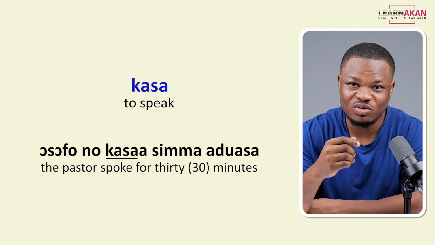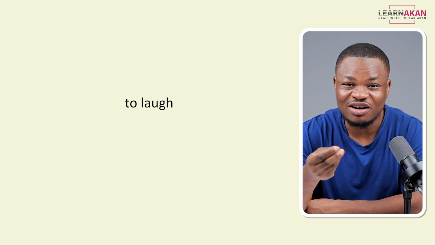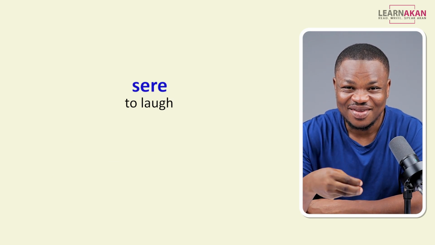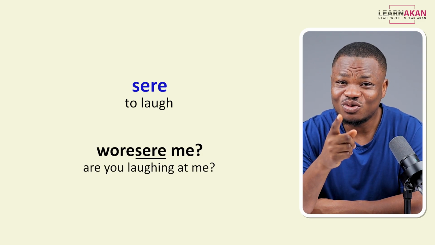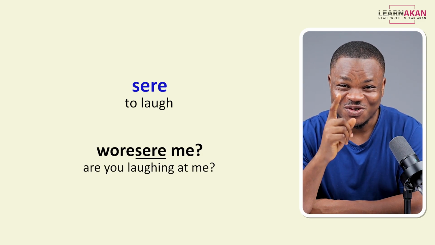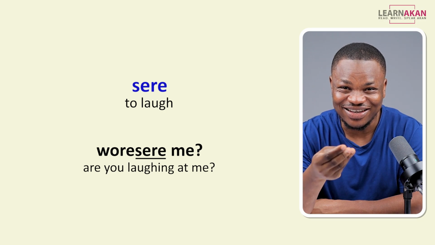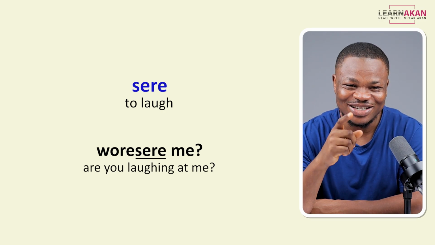For our next verb, we have to laugh. And to laugh is sere. So I can ask, oh, sere me. Are you laughing at me? Okay. Oh, sere me. Let's move to the next one.